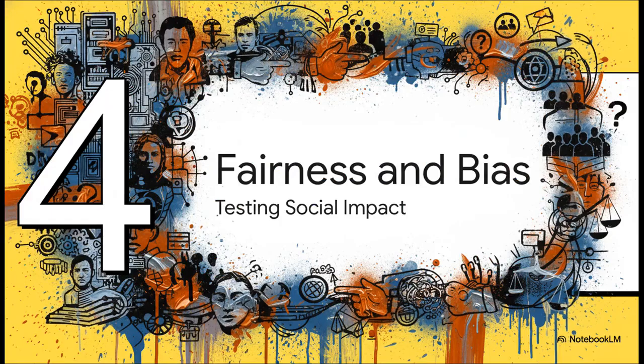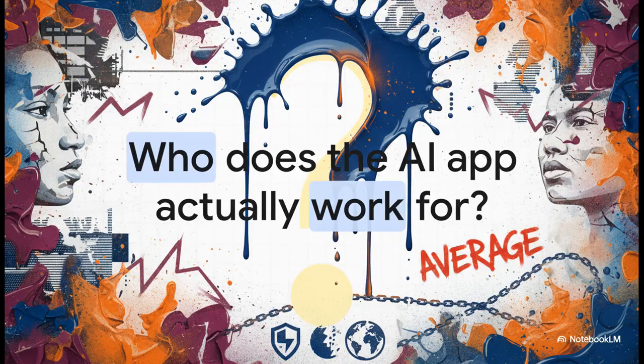Let's transition to Section 4, Testing for Fairness and Bias. I want you to really think about this question. Who does the AI application actually work for? Because it may average a fantastic high score overall in broad testing, but still systematically fail specific groups of people. Or maybe it severely struggles with certain regional language styles. In the world of massive datasets, averages can easily hide systematic exclusion.